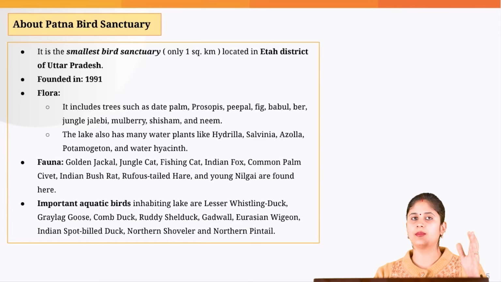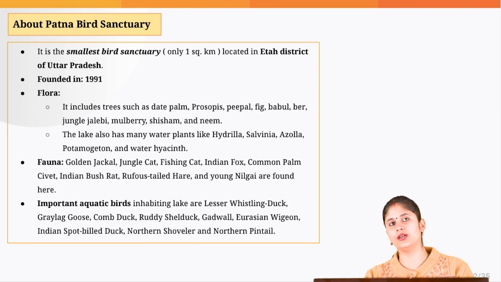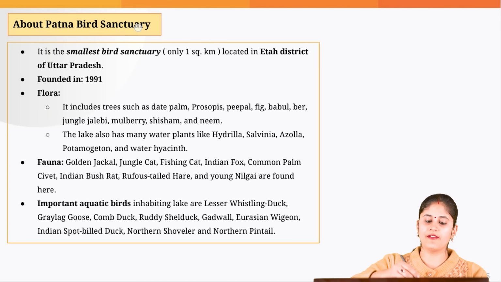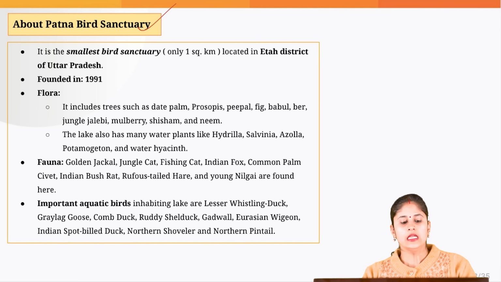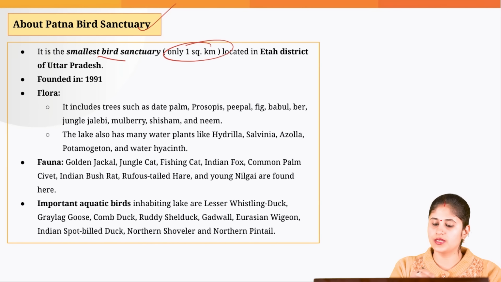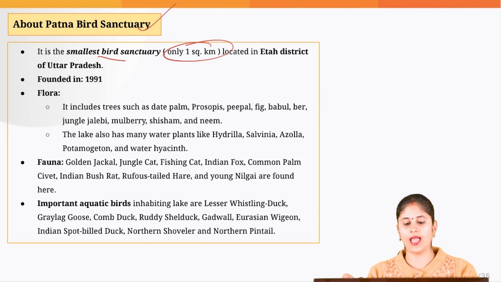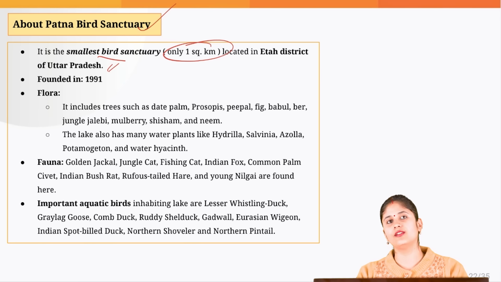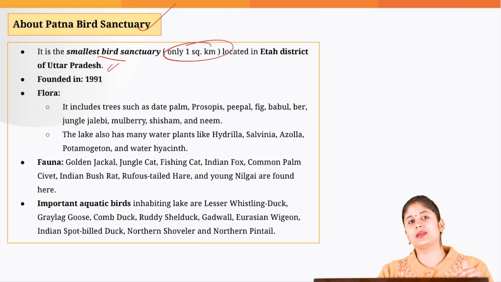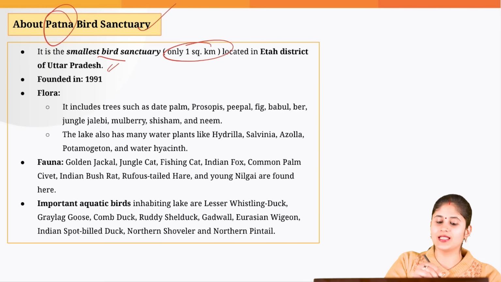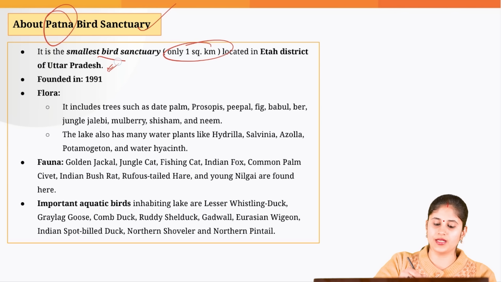Let's try and understand about the two sites which got added into this particular Ramsar list. So, we have Patna Bird Sanctuary. It is the smallest bird sanctuary. It is merely 1 square kilometer in size, and it is situated in the state of UP. Now, you can get a prelims question on this. By seeing Patna, you will think that it is situated in Bihar, but it is situated in UP.